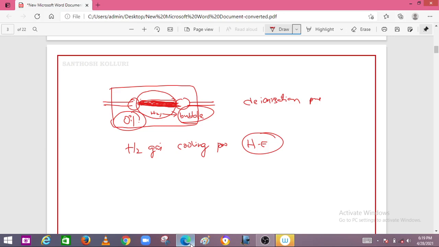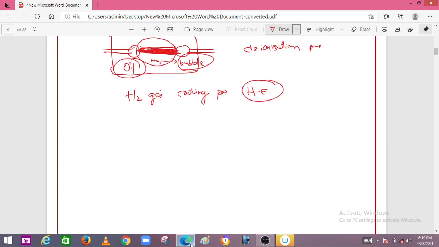The rate of deionization process will be more, and it will be accelerated, and because of that, the dielectric strength between the contacts will be increased, and the arc will be quenched. Another advantage of the hydrogen gas is, because of its cooling effect, the arc will be quenched earlier, within less time. So that is one of the advantages of this oil circuit breaker.